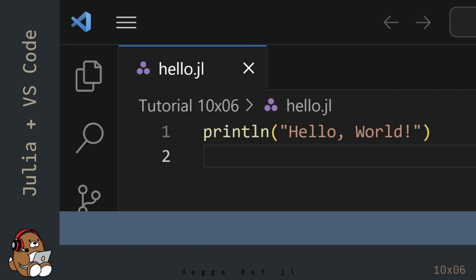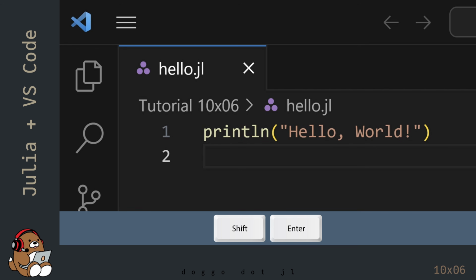By default, there are 3 different ways to evaluate Julia code using the Julia extension in VS Code. Shift-Enter will evaluate a line of code, and then move the cursor to the next line of code. Control-Enter will evaluate a line of code, but will keep the cursor at that line of code. And Alt-Enter will evaluate all of the code in the entire file. In this particular case, it doesn't matter which option you select, since there's only one line of code. But I typically use Shift-Enter, so that's what I'm going to do here.